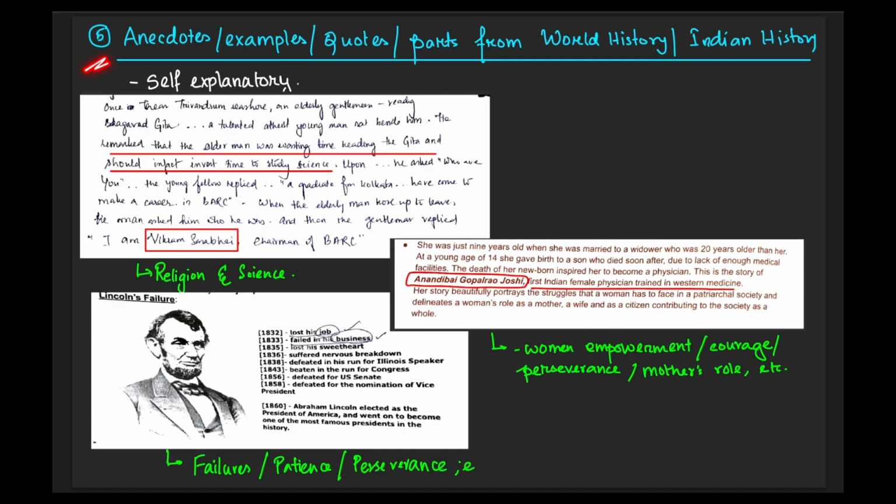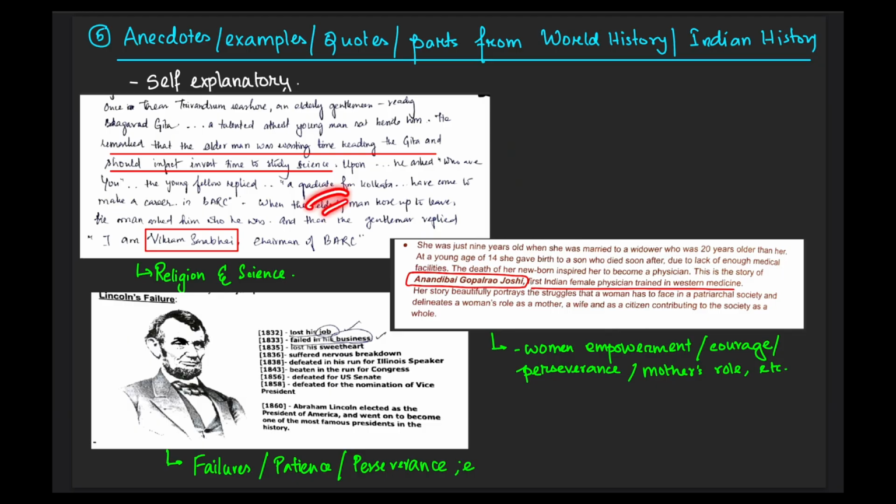Another method of value addition can be through anecdotes, examples, quotes, and parts from world history as well as from Indian history. These are mostly useful in essays as well as in the ethics papers, where you can easily mention all these for value addition. And this is mostly self-explanatory. There is no need to explain this. But if you just want, these are three of those anecdotes that I have shown here. If you want, you can pause and have a look at this.